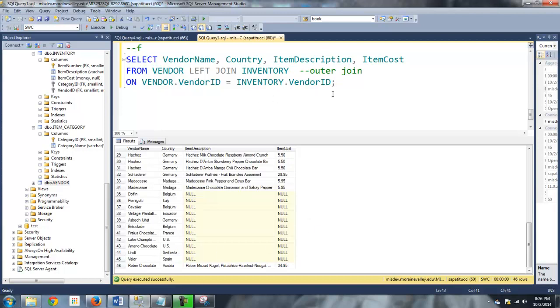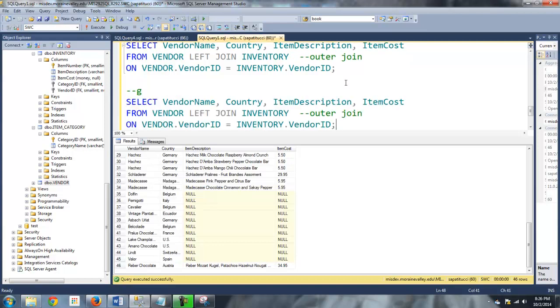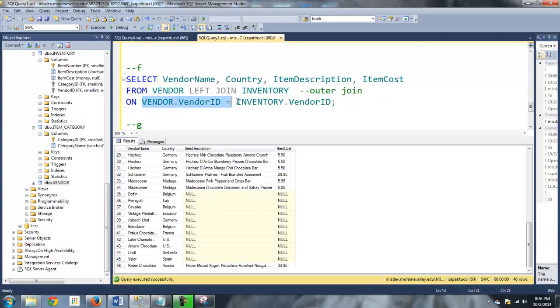That's a left outer join. Here I'll change the left to a right. I think this is letter G then. We're saying we're going to do a right outer join. So what is the difference between left and right? Well, it comes down to the on clause. Vendor is the table on the left, inventory is the table on the right. When I'm saying do a left outer join, or a left join, what I'm saying is give me everything from this table on the left regardless of whether or not it has a match. That's why I got all of the vendors in this case, because vendor is the one on the left.